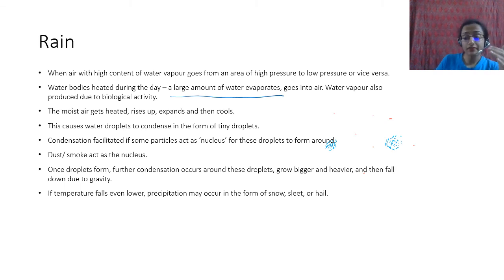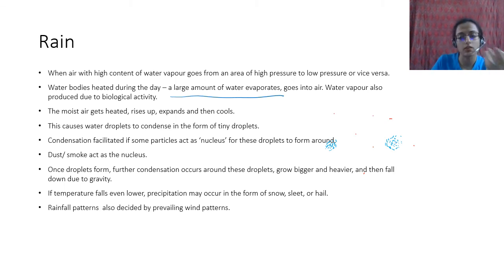So if the temperature is lower, precipitation may occur in the form of snow, sleet or hail, right? What is snow? Snow is snow. What is hail? You have seen this, when it rains, and sometimes it's very cold when it's raining. It's just normal rain, but you have these big balls of ice that fall.